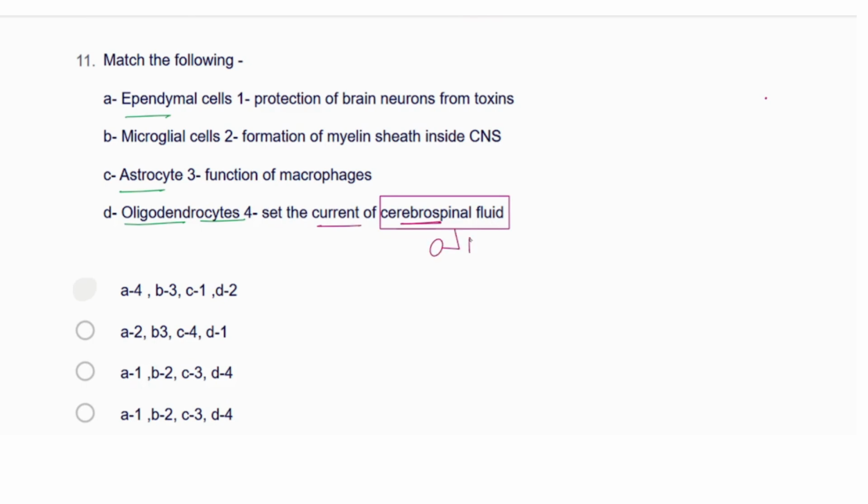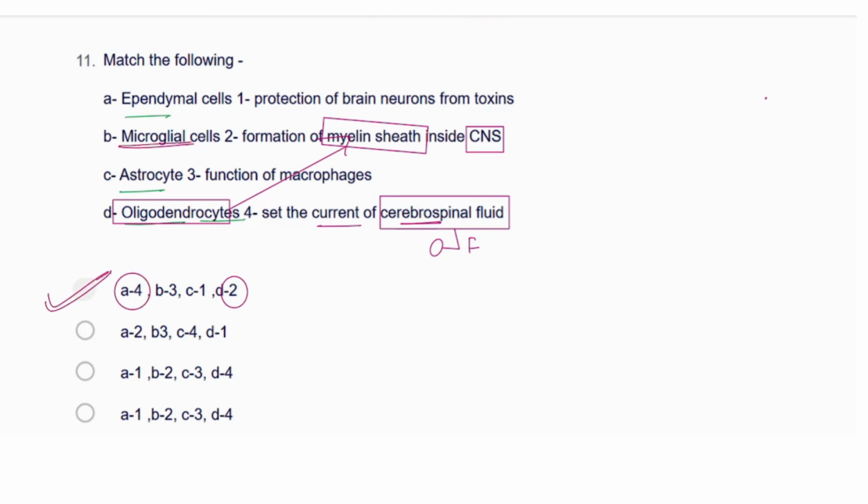And a very simple one, oligodendrocyte. If you match, oligodendrocytes are what? They form the myelin sheath. That is because of the oligodendrocyte, right? And the Schwann cells do this in the PNS, but they are asking for the CNS, so here it could be matched very simply. So D2 is given in the option number first only, and A4 we have already seen.